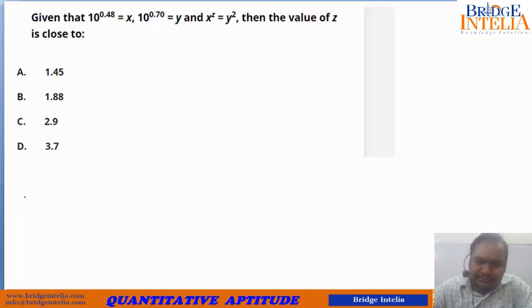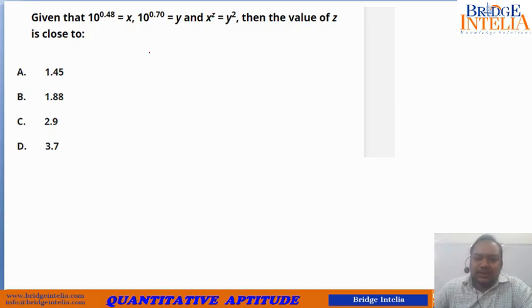Let's move on. The first question before us is: given that 10 to the power 0.48 is equal to x and 10 to the power 0.70 is equal to y, and it is also given that x to the power z is equal to y square, then the value of z is closest to what?